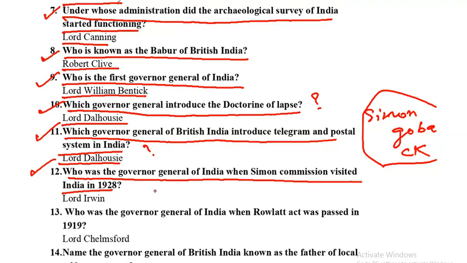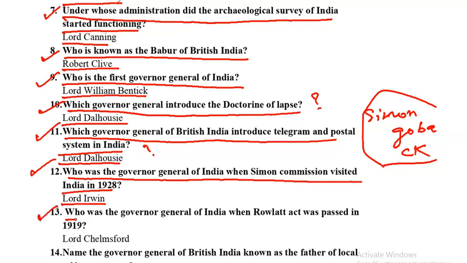And why was the Simon Commission rejected by the Indians, right? Because it did not have any Indian member. That's why it was rejected. As a result, people protested and told it to go back. So it was Lord Irwin. During this time, the Governor General was Lord Irwin.